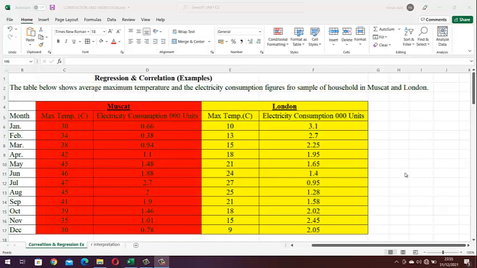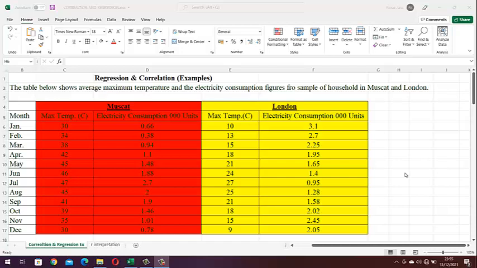Similarly, the next city is London, and also I have mentioned the maximum temperature, and next to it is electricity consumption. Normally electricity consumption depends upon temperature. In Muscat, where the climate is quite hot during summertime, people use more electricity because they use more air conditioning.